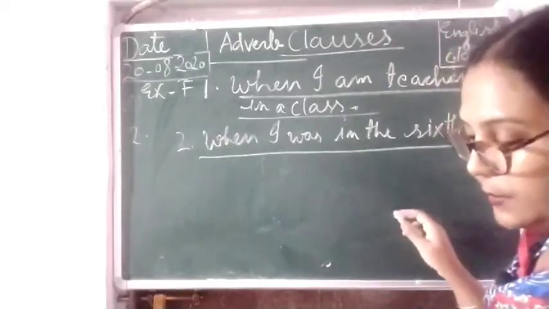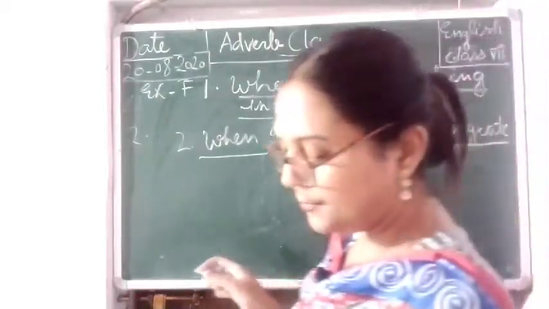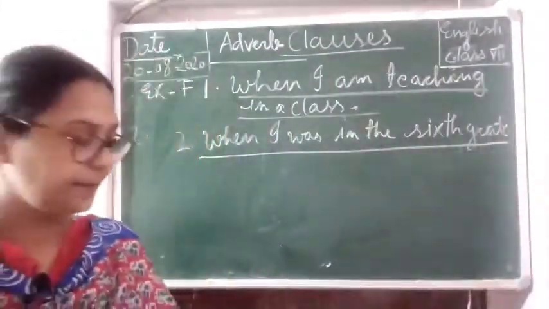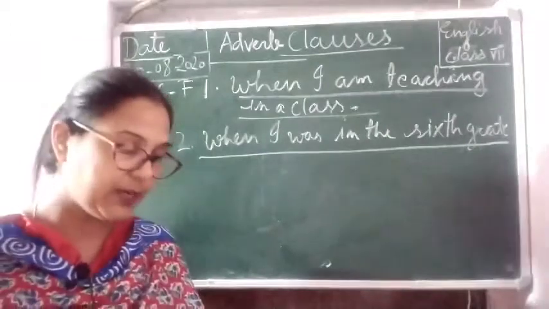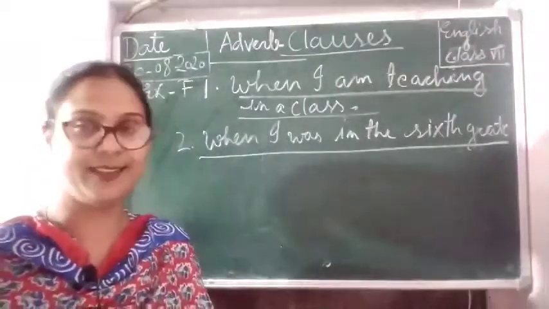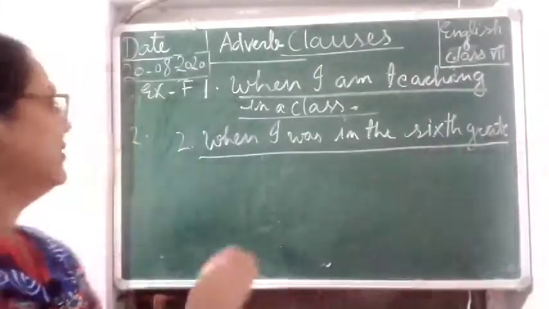Now next is, I plant trees wherever I find some suitable places. So this is showing adverb clause of place.